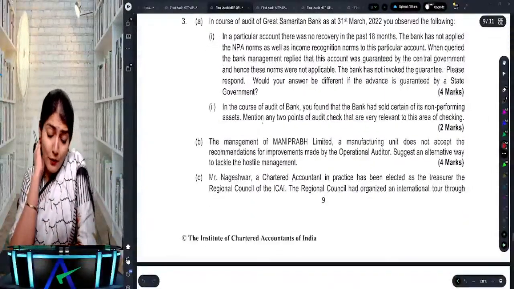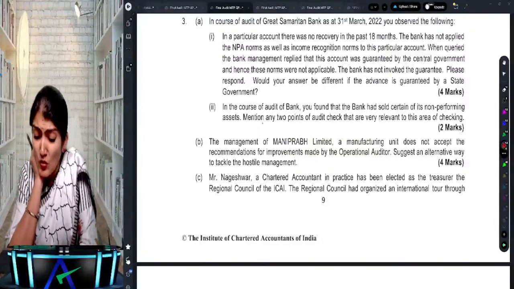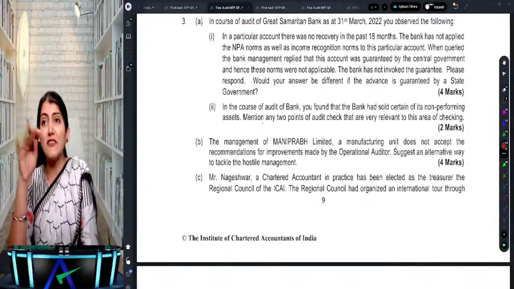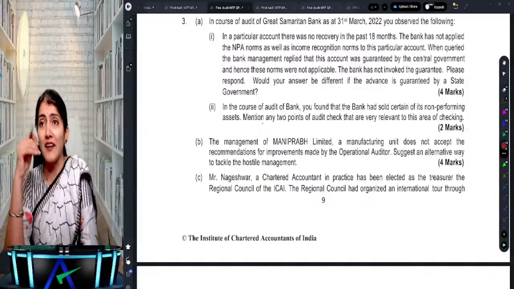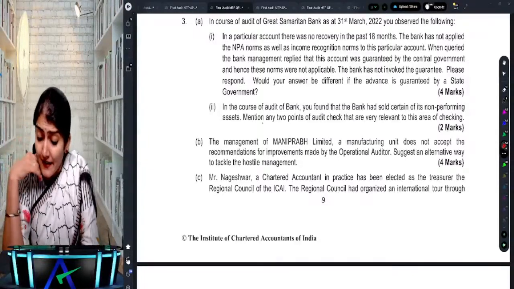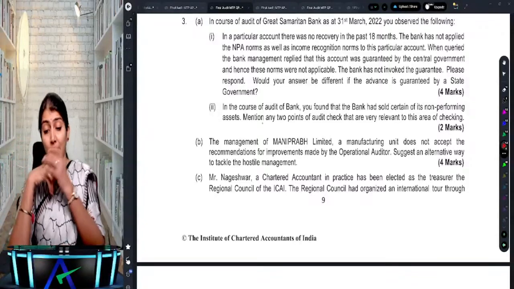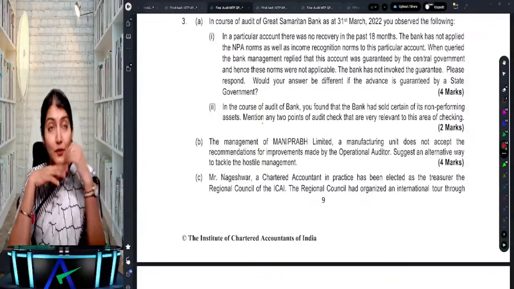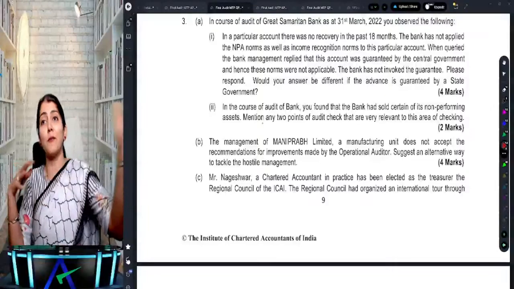In the course of audit of a bank, you found that the bank has sold certain of its NPA. Sale purchase of NPA. Do you know that? And a sale of its NPA. Mention any 2 points of audit check that are relevant to this area of checking. Any 2 points. When we start writing, we write so many points over there.